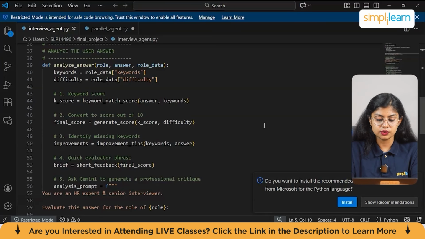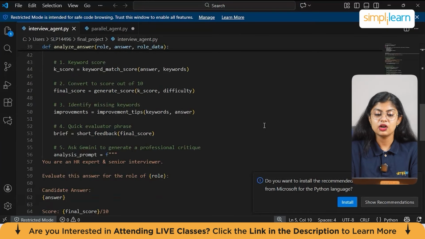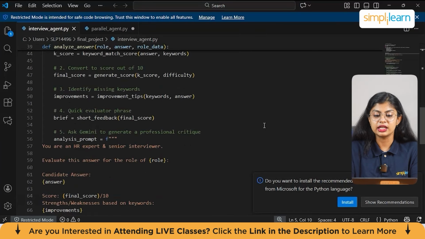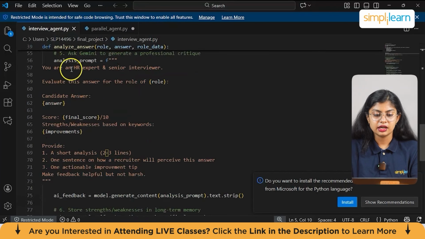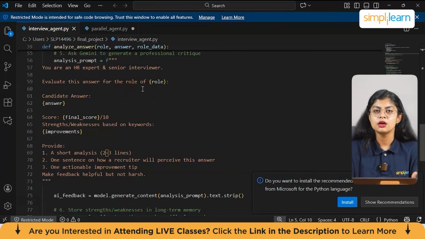So first, score the user's answer based on the keyword matches. This we have already performed, we are just calling it. So again, as you can see, provide a short analysis. Until here it is called, then: you are an HR expert. This is a prompt given for Gemini, and a senior interviewer. Evaluate this answer for the role the person has selected, the candidate's answer, and the final score is also being printed.